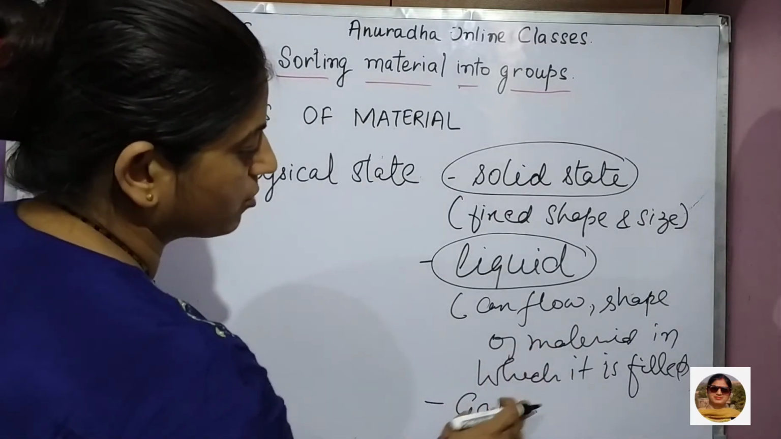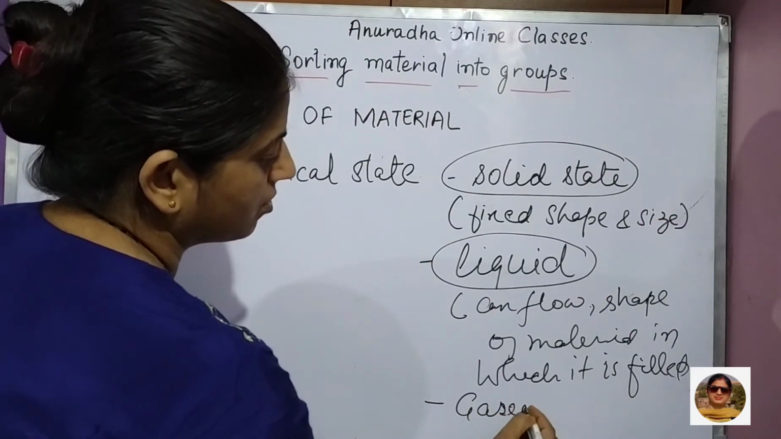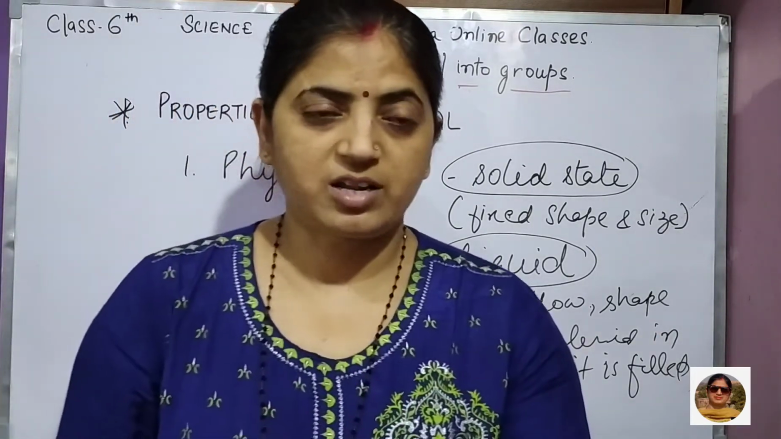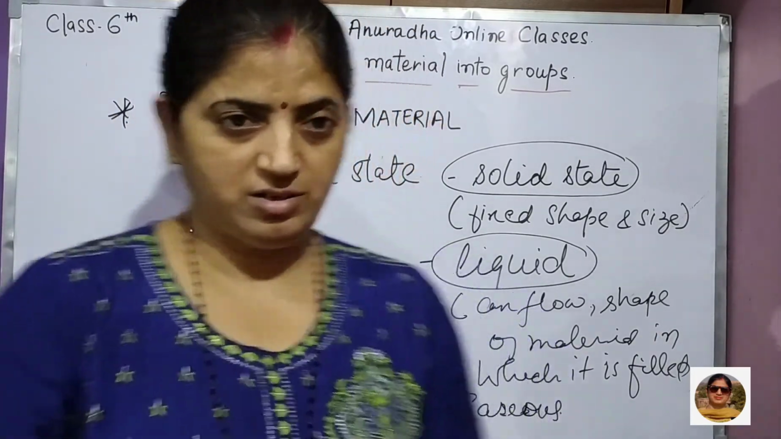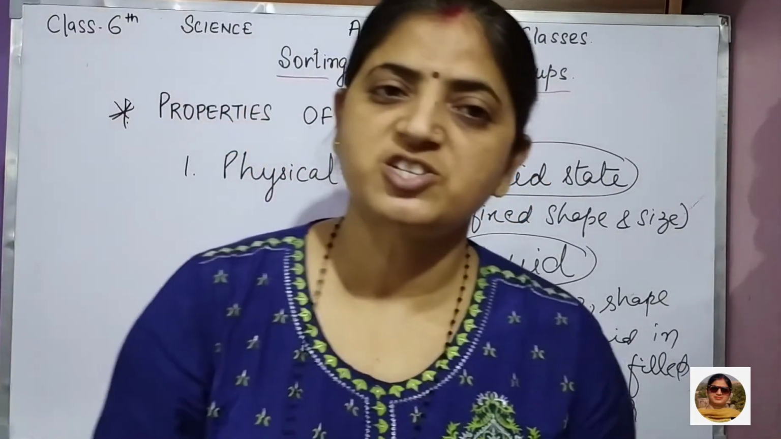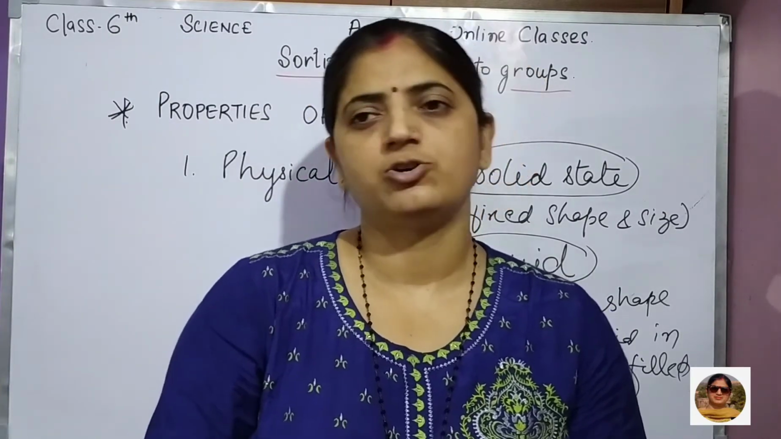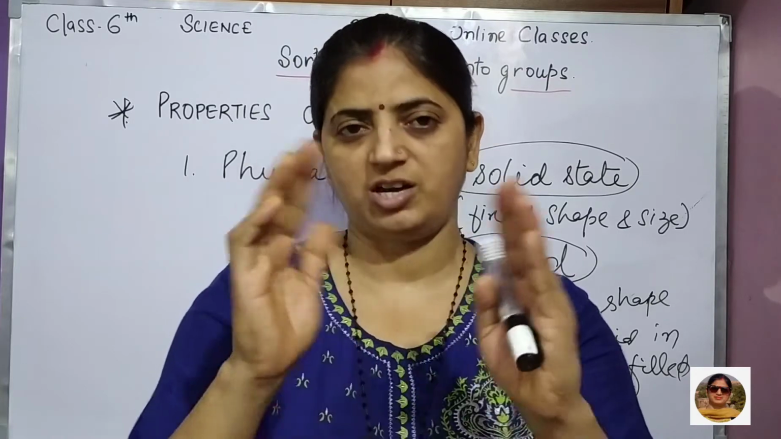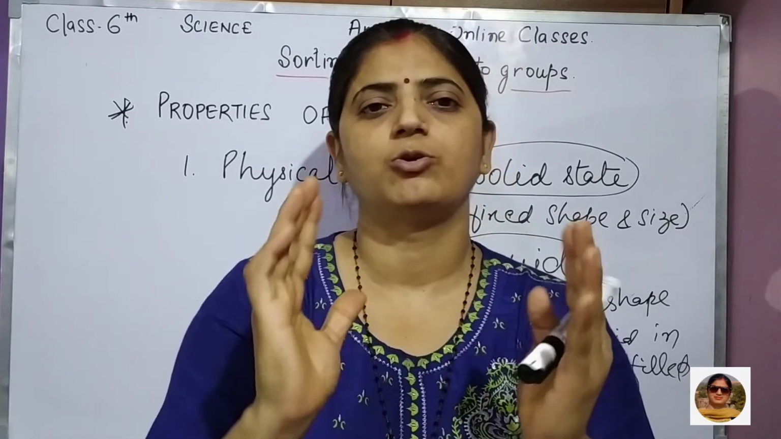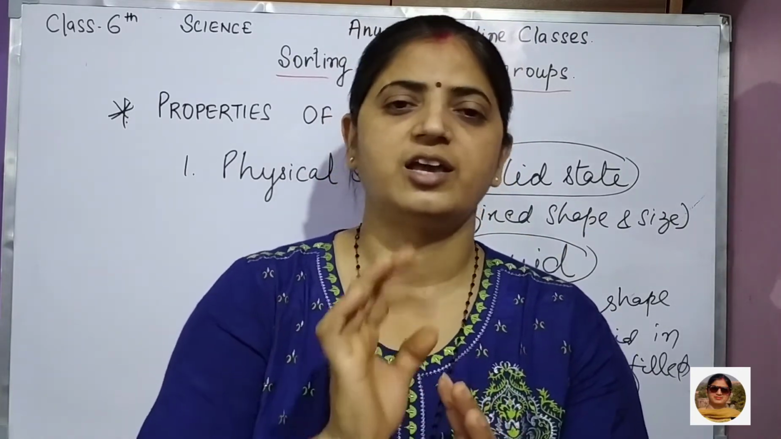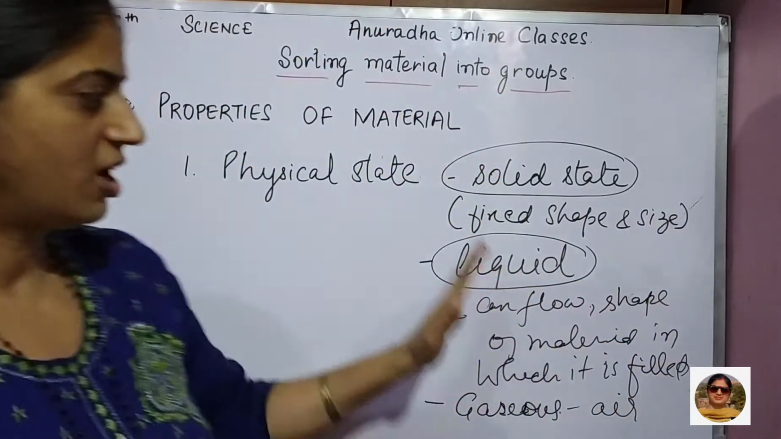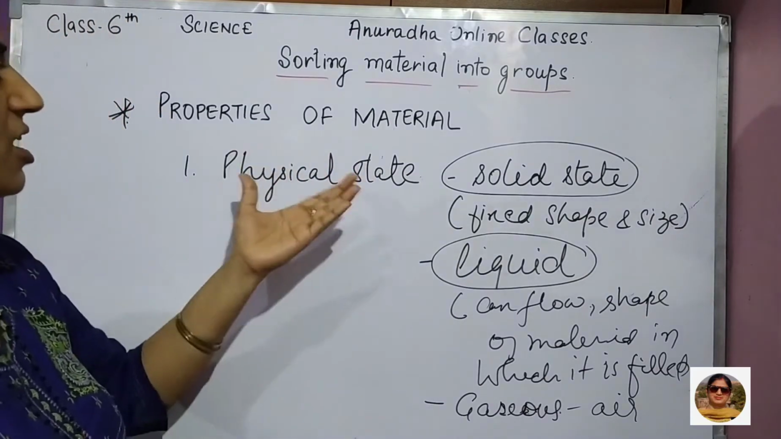Gases, or gaseous, you can write. Gaseous state means that which is present everywhere, that is air. Air does not have a fixed shape or size. It also takes the shape of the container in which it is filled. In the atmosphere it does not have any shape, but when you fill it in a closed object it takes the shape of that object. So these are the three states in which matter can exist in its physical state.